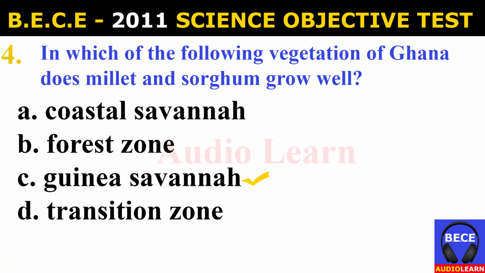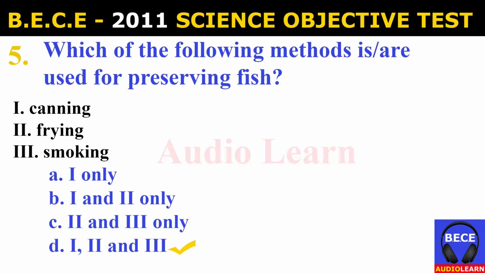Number 4. In which of the following vegetation of Ghana does millet and sorghum grow well? A. Coastal savanna, B. Forest zone, C. Guinea savanna, D. Transition zone. And the answer is C. Guinea savanna. In which of the following vegetation of Ghana does millet and sorghum grow well? Guinea savanna.